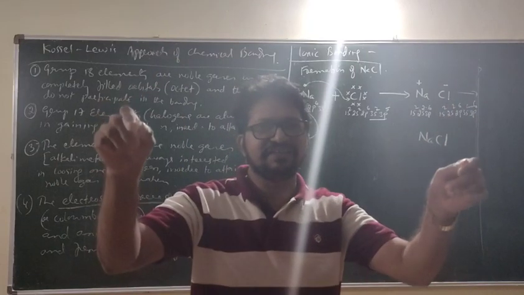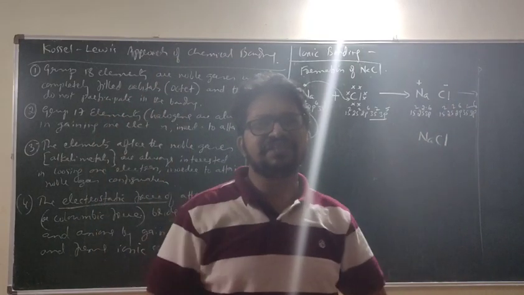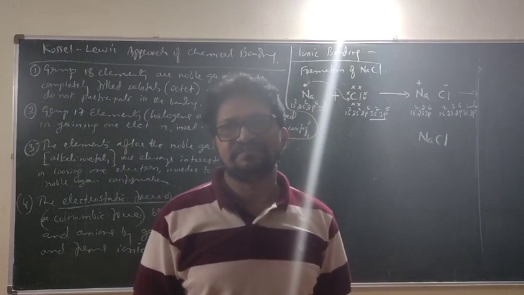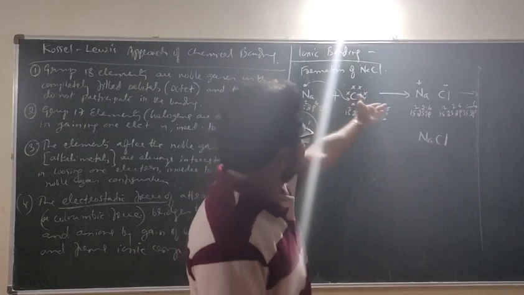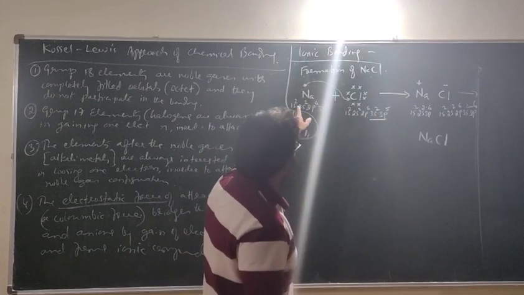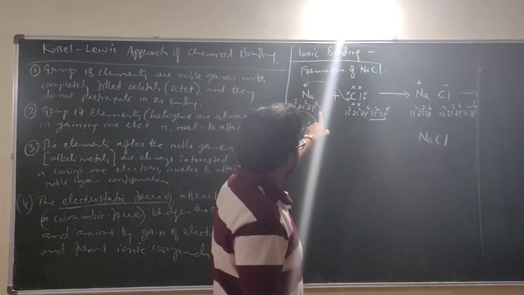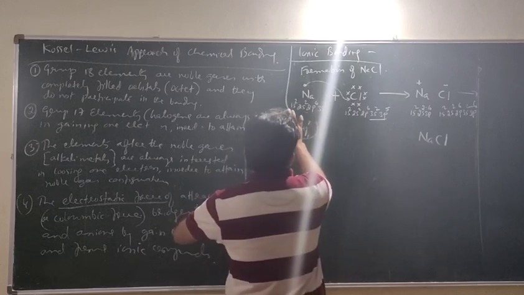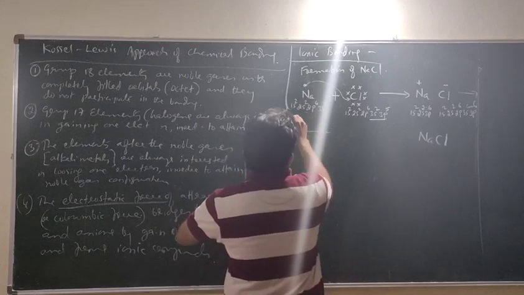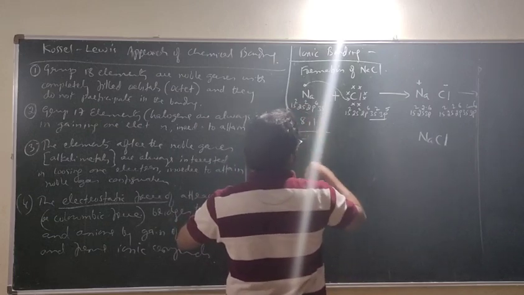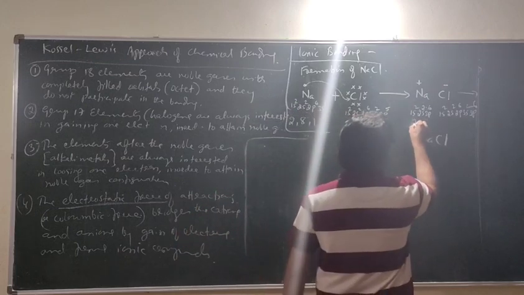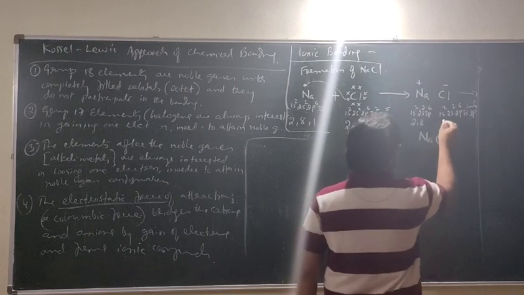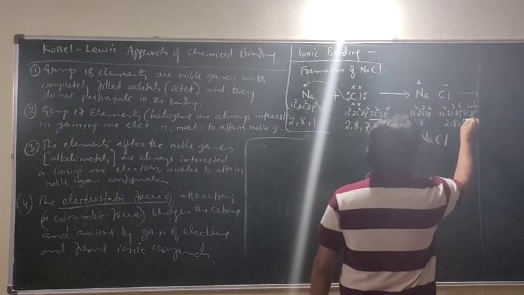Now you are learning some chemistry by understanding. Sodium chloride has, see the electrons. Electron number is totally different. I will write in an easy way: 2, 8, 1. 2, 8, 7. Here I will write 2, 8, and 2, 8, 8.